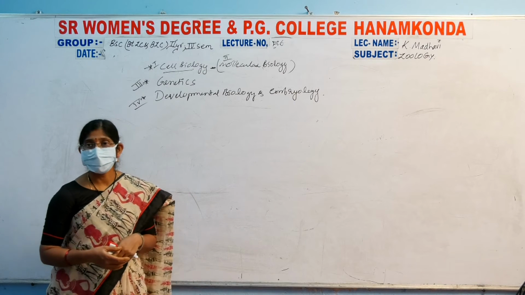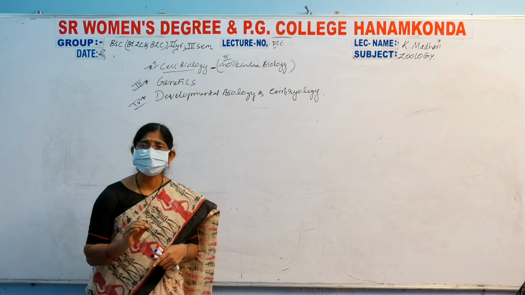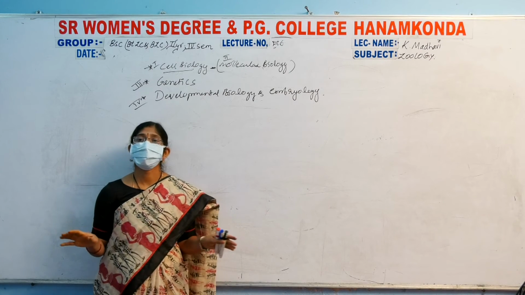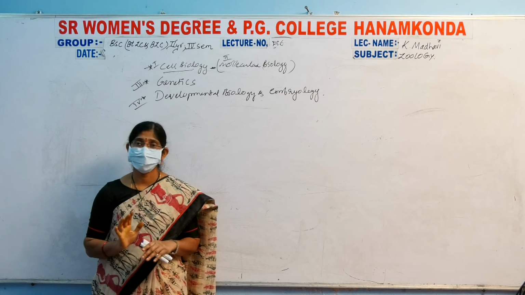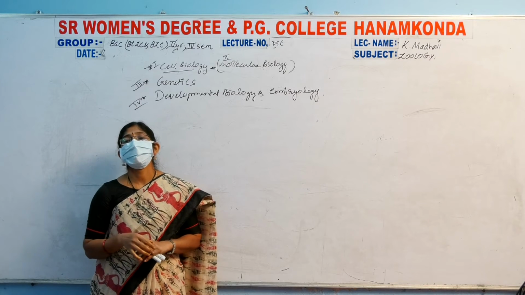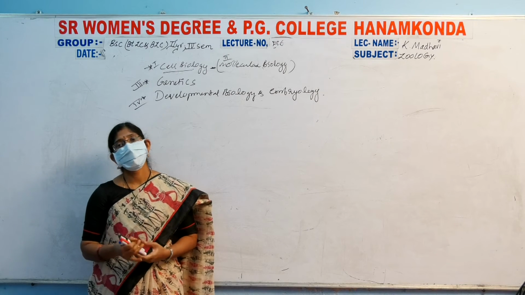These are the cell organelles. Every topic has importance in the 4th semester. Every bit and every topic is very important to us. That is cell biology.